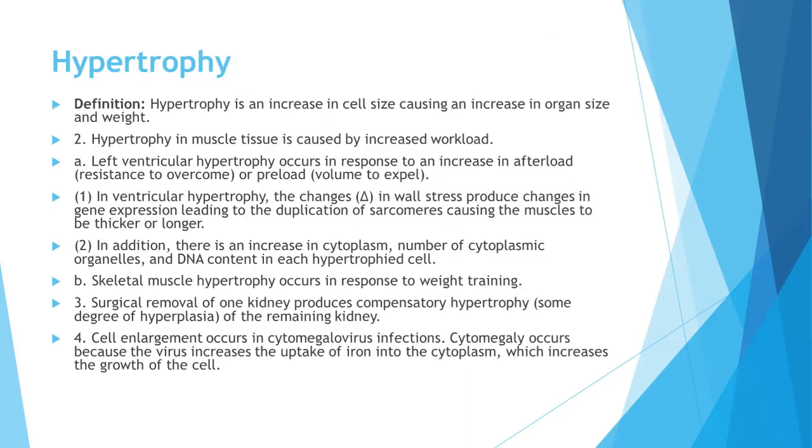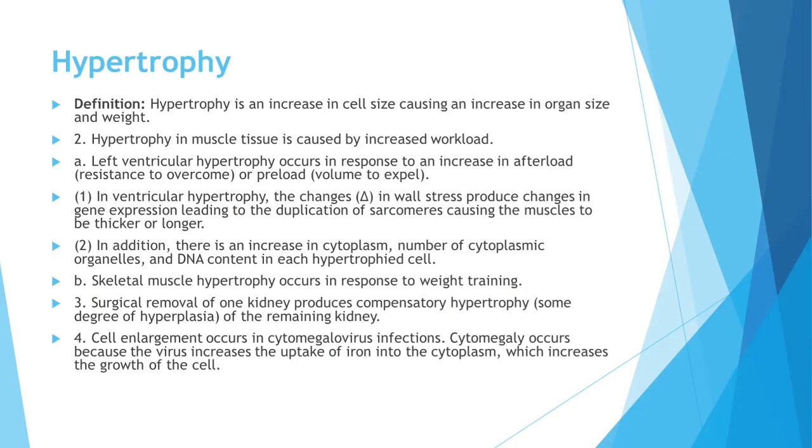So, talking about hypertrophy, which is an increase in the cell size causing an increase in the organ size and weight. Hypertrophy in muscle tissue is caused by increased workload. Left ventricular hypertrophy occurs in response to an increase in afterload or preload. In ventricular hypertrophy, the changes in wall stress produce changes in gene expression leading to the duplication of sarcomeres, causing the muscles to be thicker or longer. In addition, there is an increase in cytoplasm, number of cytoplasmic organelles, and DNA content in each hypertrophied cell.